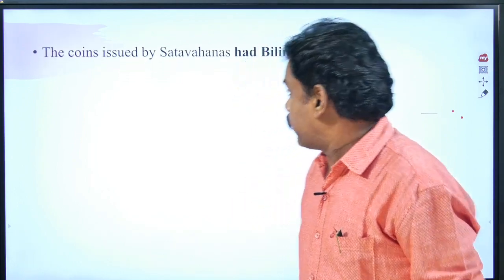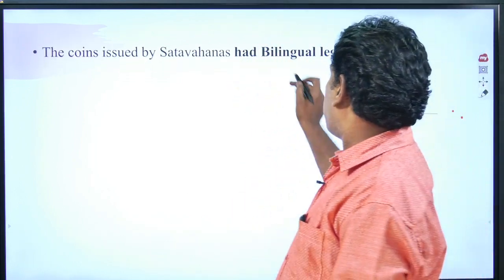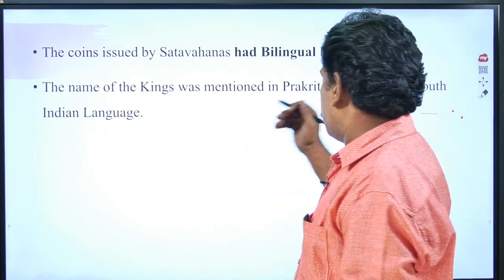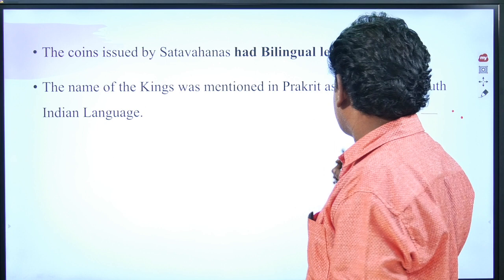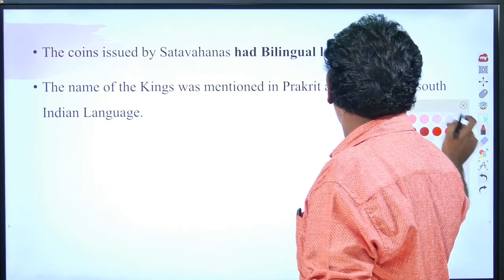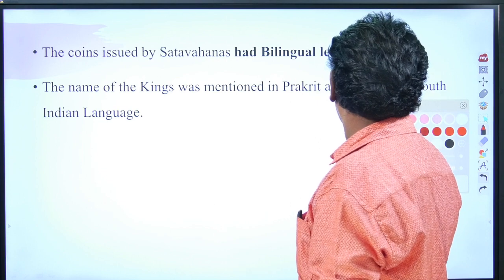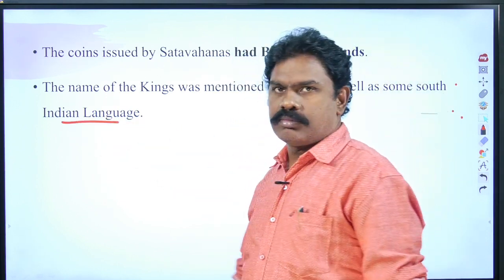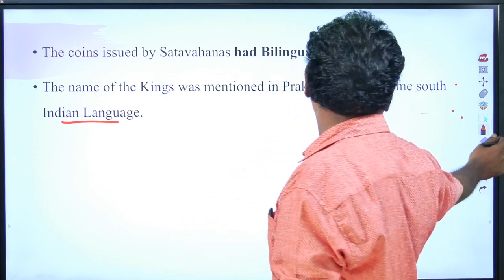The coins issued by the Satavahanas were bilingual in nature. The names of the kings were mentioned in the Prakrit language, and they were also mentioned in some South Indian languages.